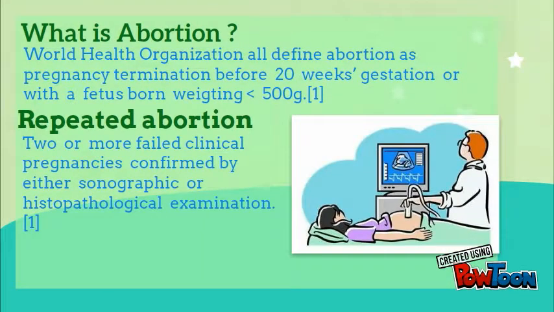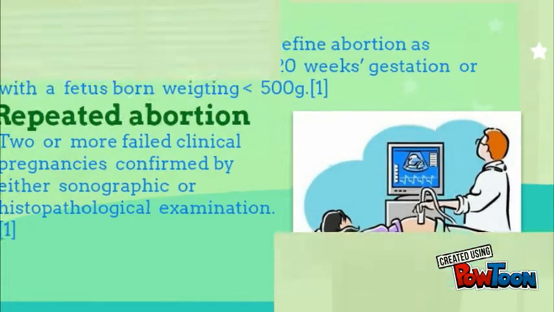Abortion. The World Health Organization defines abortion as a pregnancy termination before 20 weeks gestation or with a fetus born weighing less than 500 grams. Repeated abortions: two or more failed clinical pregnancies confirmed by either sonographic or histopathological examination.